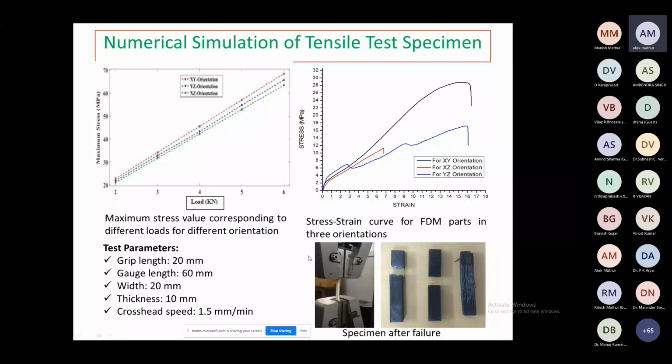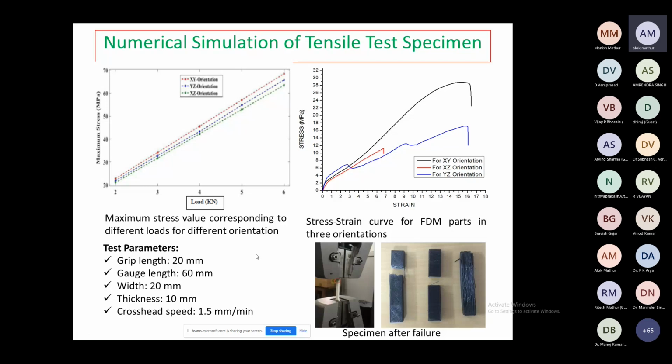There are also some input parameters, some crosshead speeds, and some slippage. Based upon these disturbances we have the result, but there are certain variations in the experimental result. You can see the black line, the XY orientation, has the maximum stress as compared to XZ and YZ. XZ has less, but more deviation in the stress value. So this is the comparison of the numerical simulation and the experimental result.